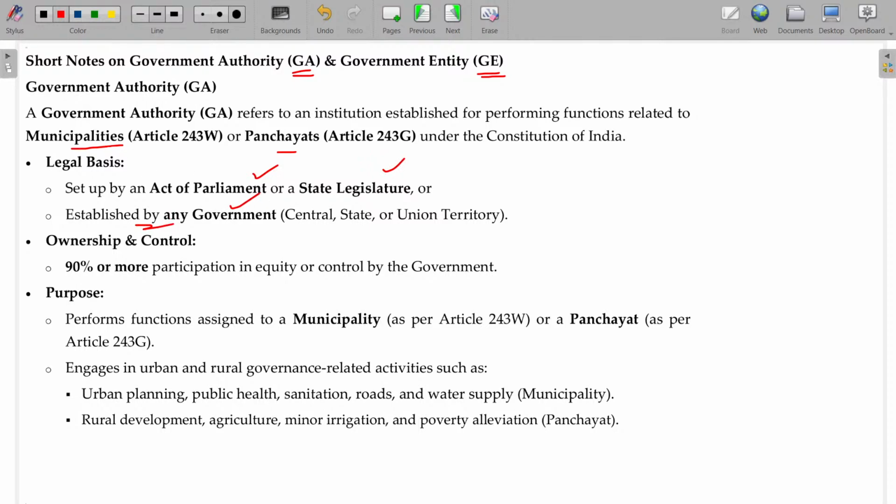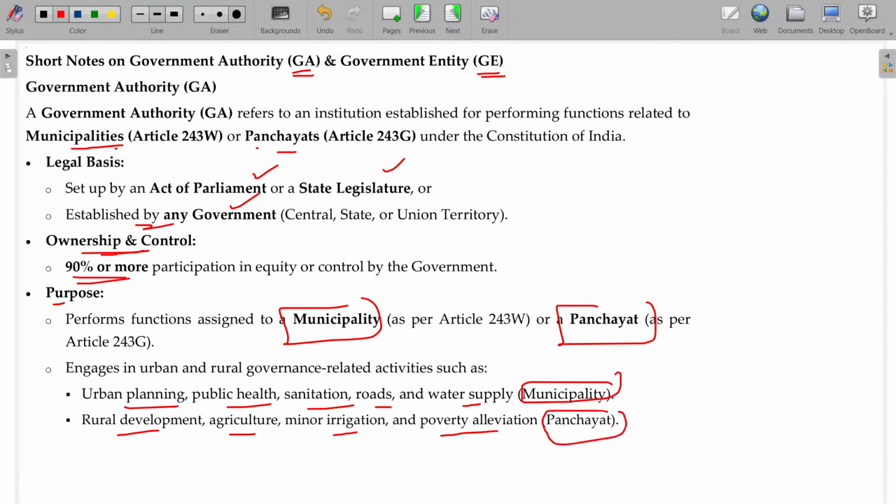Okay. And this municipality and panchayats are most probably controlled by the government itself for more than 90%. Usually the purpose of a municipality is to render the services assigned to it, like urban planning, public health, sanitation, roads, water and other things; rural development, agriculture, minor irrigation, poverty alleviation, panchayat and all. So the first one is for the municipality, the second one is for the panchayat. Panchayat is for the rural, so rural development. Municipality is for urban planning. These are the two cases we have. All these municipalities and panchayats are good examples of a government authority, where 90% is under the control of the government only.